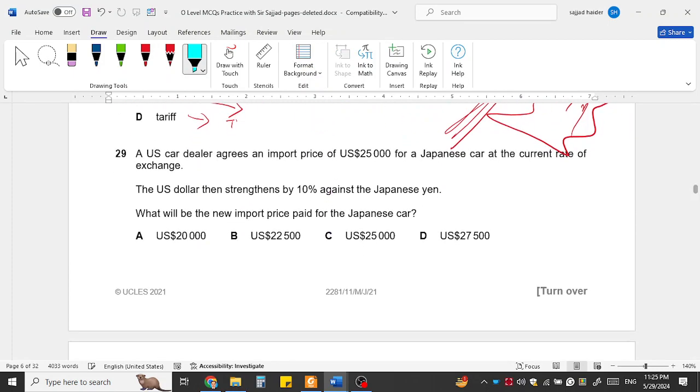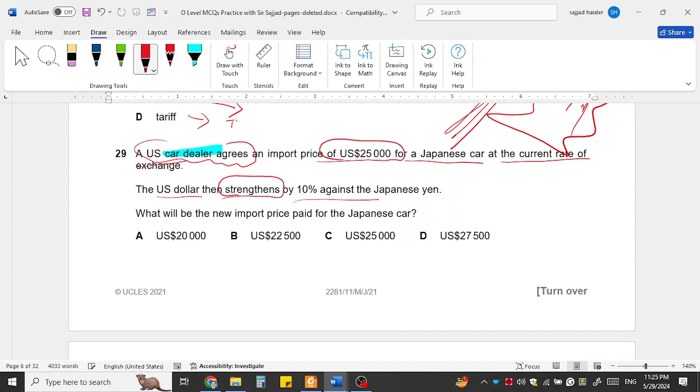Now, the US car dealer, this person is living in the USA and he imports a Japanese car at $25,000 at the current exchange rate. The US dollar strengthened, meaning appreciated, by 10%.